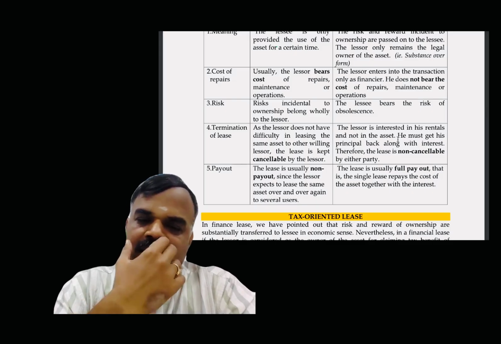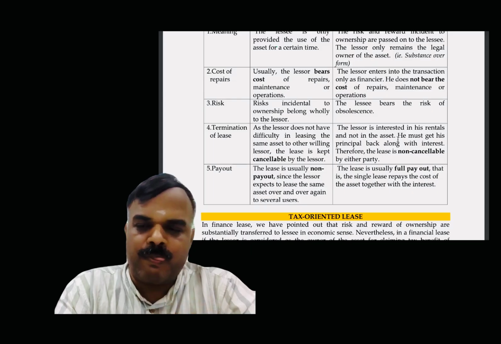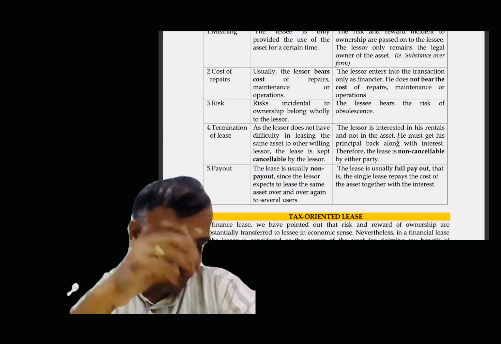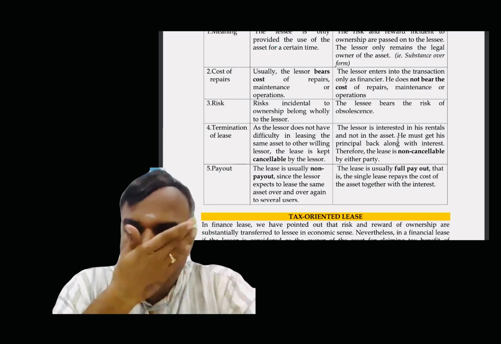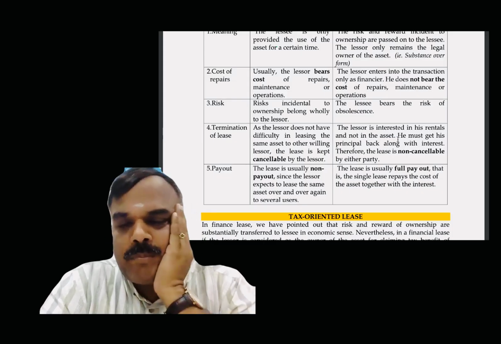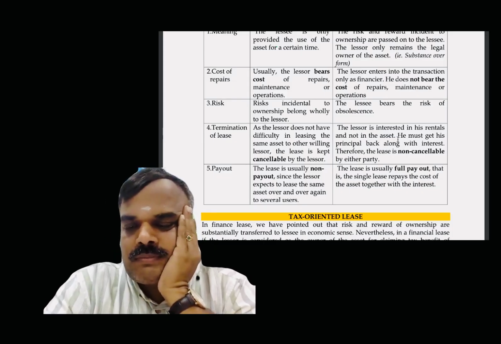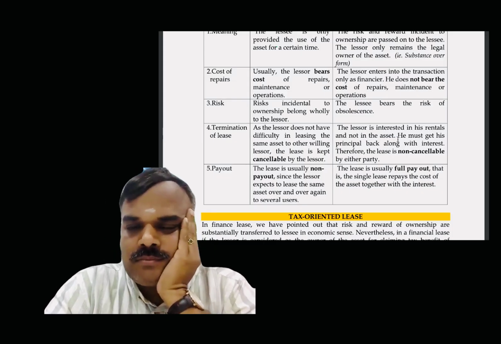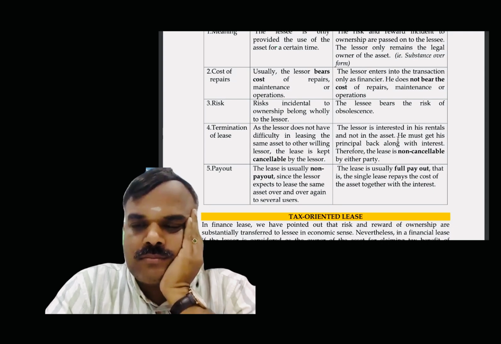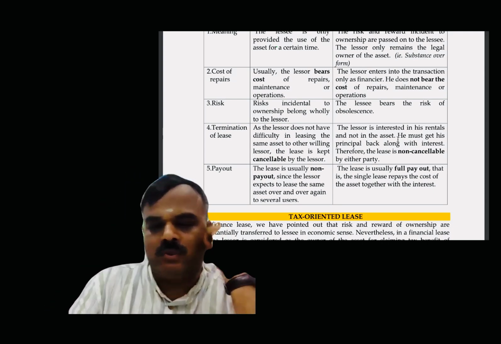Fifth, payout. In operating lease, the lease is usually non-payout since the lessor expects to lease the same asset over and over again to several users. Finance lease: the lease is usually payout, that is, the single lease repays the cost of the asset together with the interest. Good.